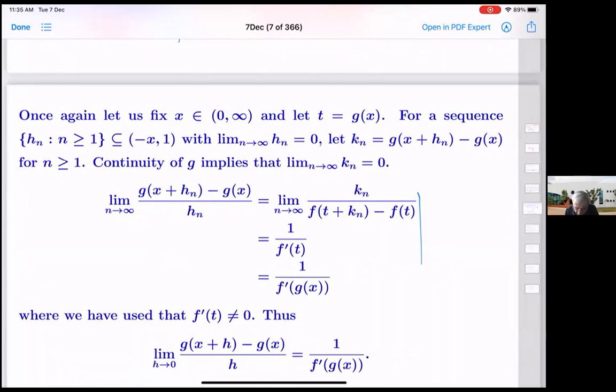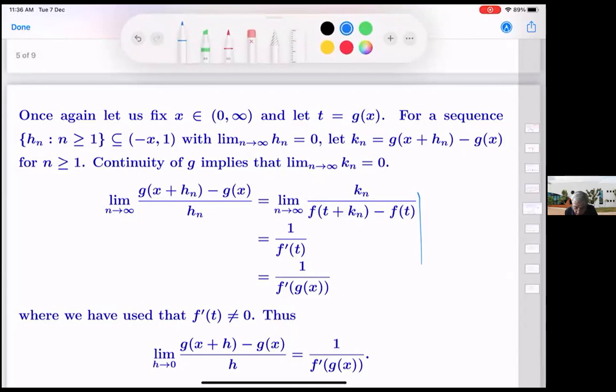Now, g of x plus hn minus g of x, by hn. For differentiability, we have to show that this goes to some fixed number, which will be the derivative, for any sequence hn going to 0. So in g of x plus hn minus g of x, by our definition, we have taken that to be kn.